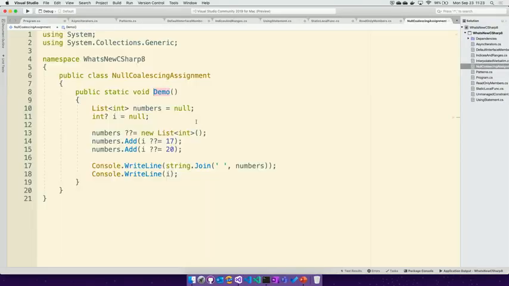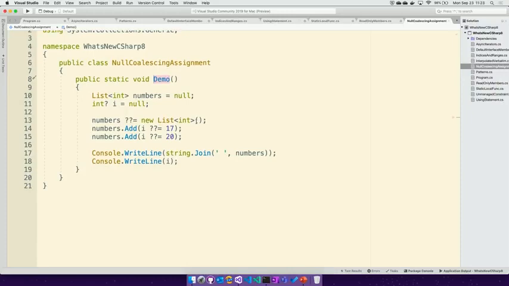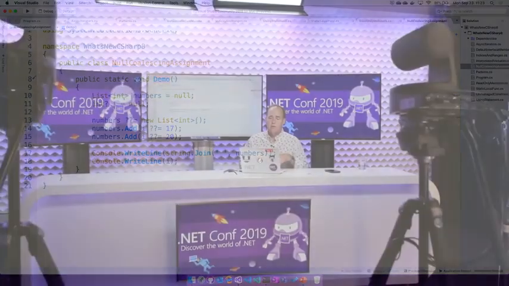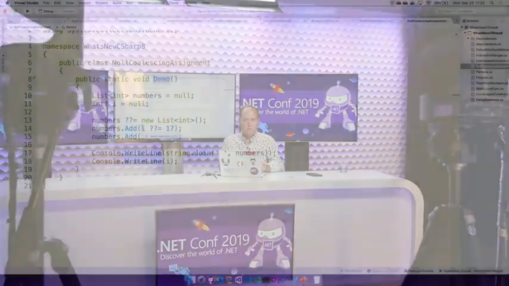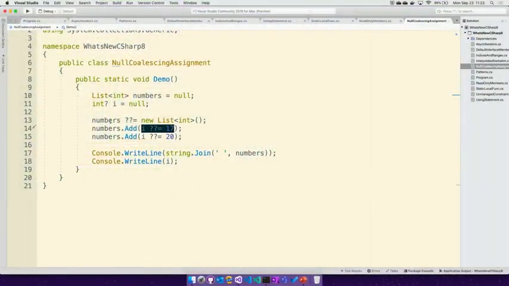And we will look at the null coalescing assignment. This is one of these that really will help as you start to adopt nullable reference types, which Mads talked about in part 1, where a lot of what we have is we want to be able to assign something and ensure that it's not null. So by using this null coalescing assignment, what I'm saying is, for instance here, that this numbers collection is either going to be the value it already had, or if its value was null, go create a new one. And then I'm going to add some elements to it.